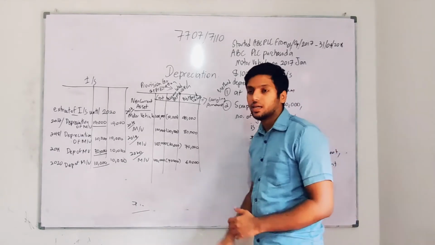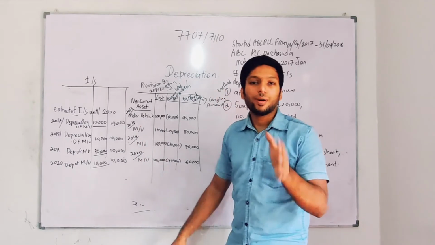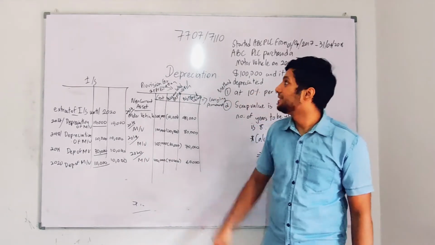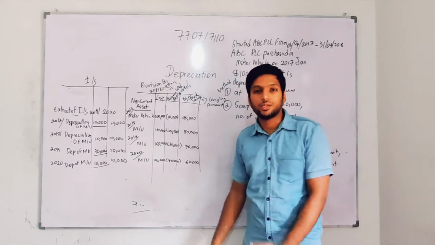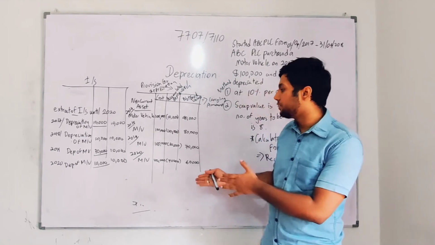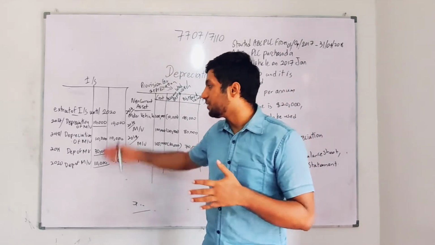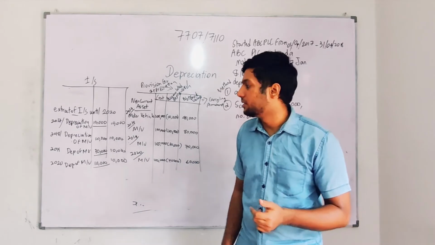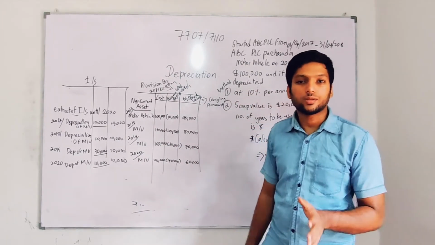They might not give all these years. Sometimes they might give only one particular year, but I'll teach you. These are the formats I have seen in the 7110 paper, and I have also seen certain formats in 7707. With my experience, I'm teaching you. These are the methods that can confuse you the most, so don't get confused. If they ask for all these years, put them in one statement itself. If they ask only for a particular year, 2020, only show that particular year. So that's all you need to know.